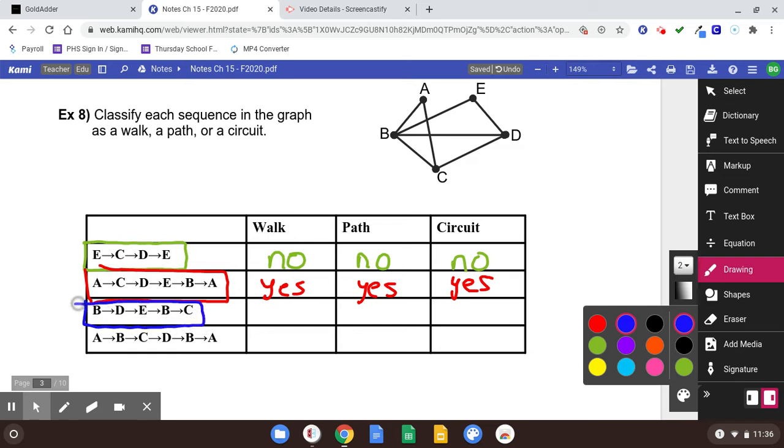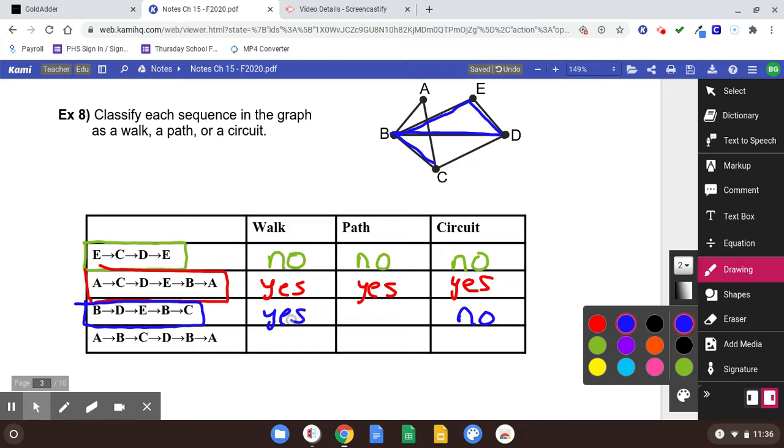B, D, E, B, C. Well, that's not a circuit because it doesn't end where it started. Is it possible? If it's possible, then okay, so it's a walk.